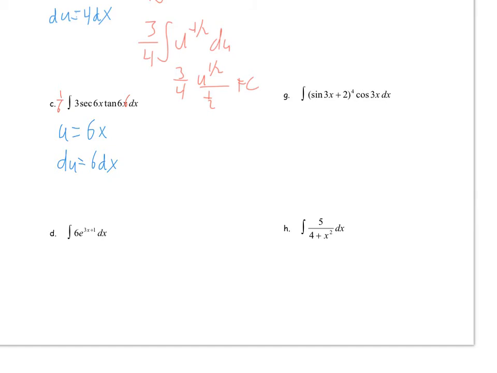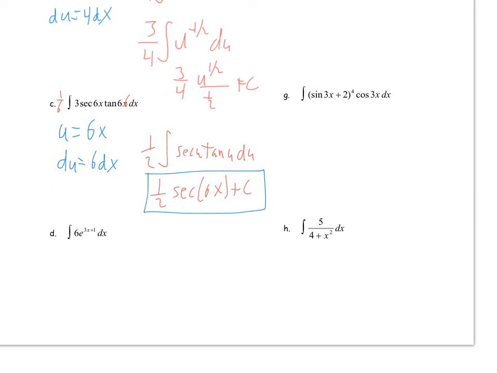So now this becomes, by factoring out the 3 as well that's in front, I end up with 1/2 times the integral of secant u tangent u du. And then the antiderivative of that is 1/2. The antiderivative of secant tangent is just secant of u, where my u is 6x, plus c. So 1/2 secant of 6x plus c. So that is the final answer on that one.